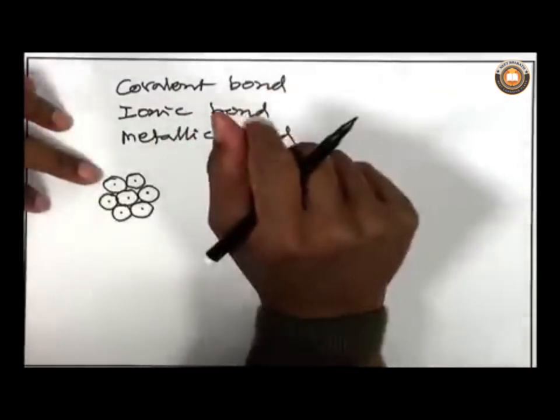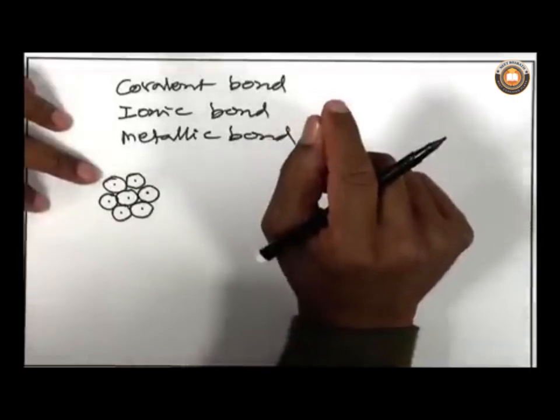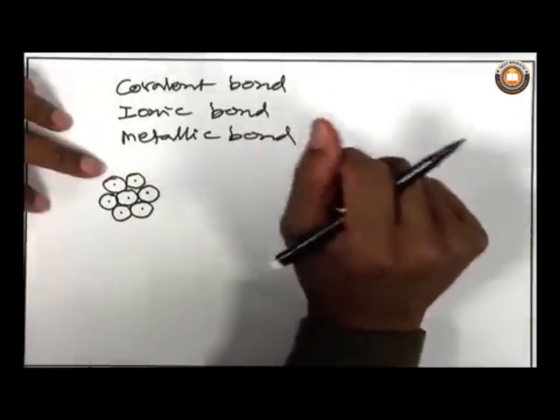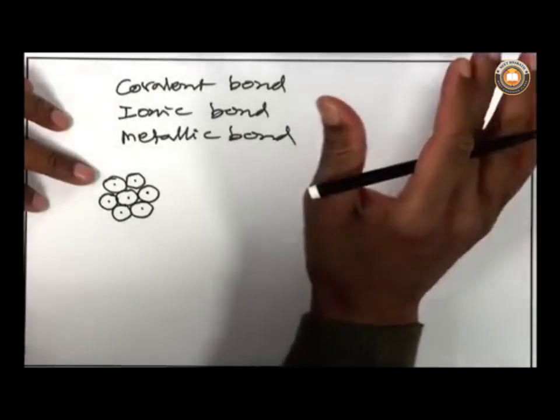Because of the movement of these shared electrons among several atoms, metals have characteristic properties such as conductivity. Metals are very good conductors of heat and electricity.